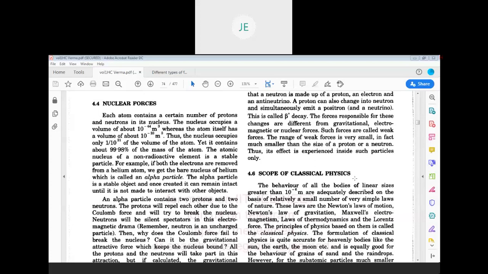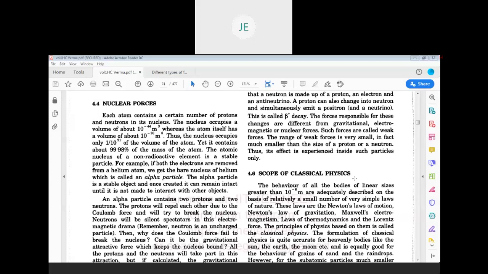If the particles are less than the micrometer size, then that physics comes under quantum physics. We will be only restricting to classical physics in the first 14 chapters of this H.C. Verma mechanics topic.